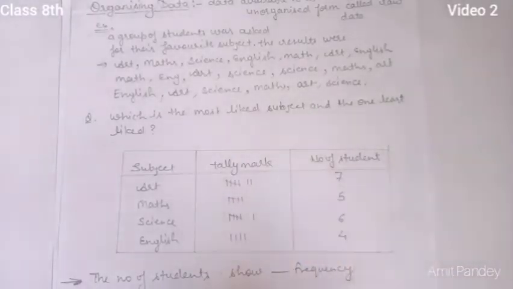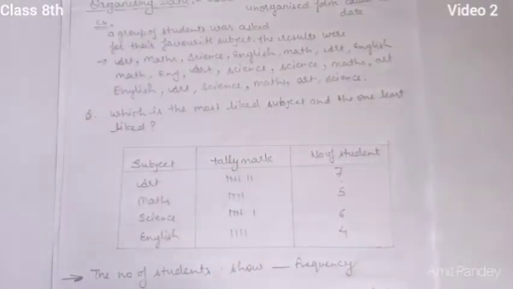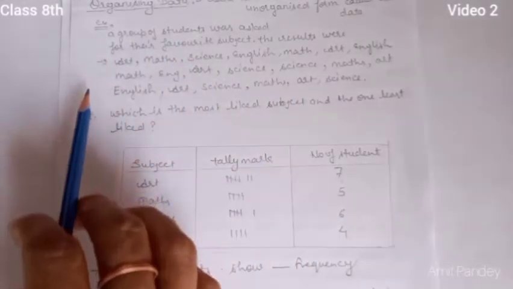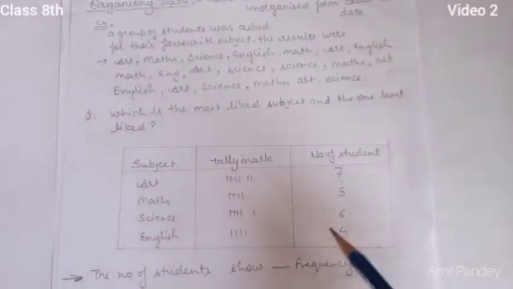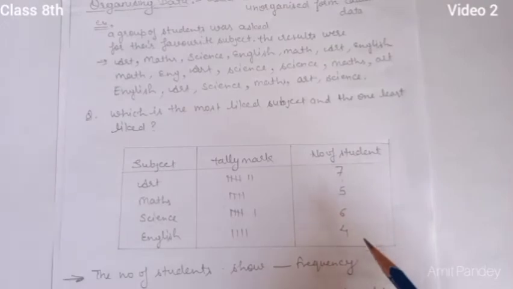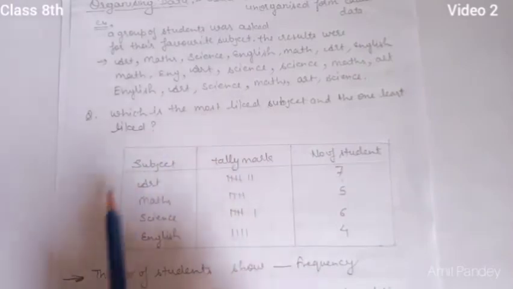Now, students, you are able to answer which is the most liked subject and which is the least liked. Yes, that is art, and English is the least liked subject here. I hope you observed the difference between unorganized data and organized data. Unorganized data is just what was answered by the students, and organized in this way, you are now able to answer, and it becomes more informative. This is the tabular form.